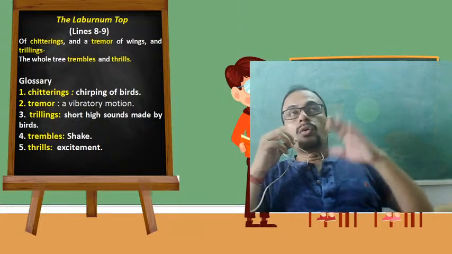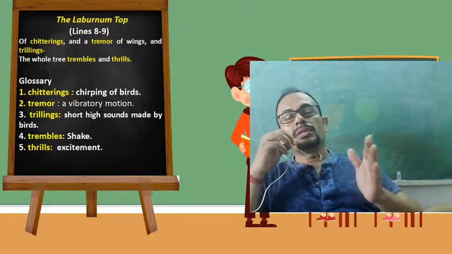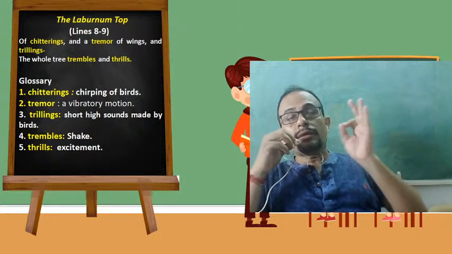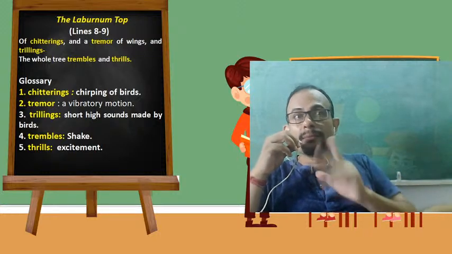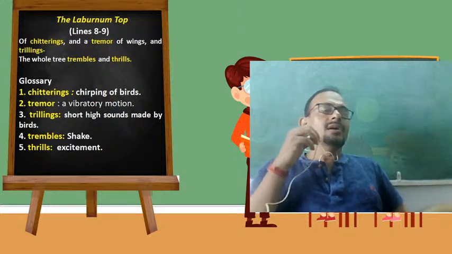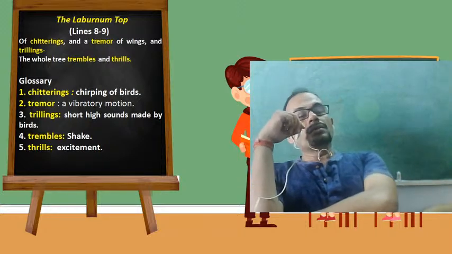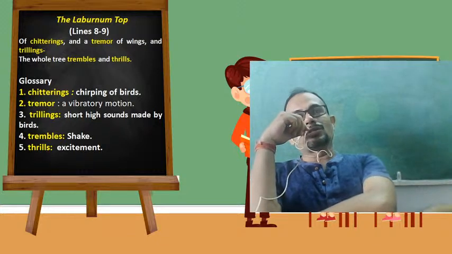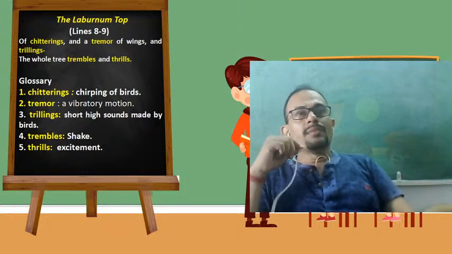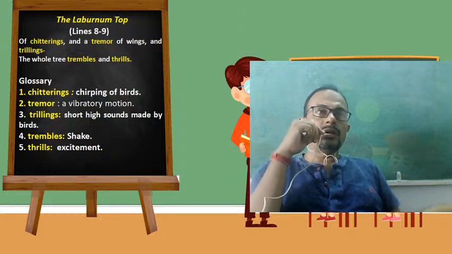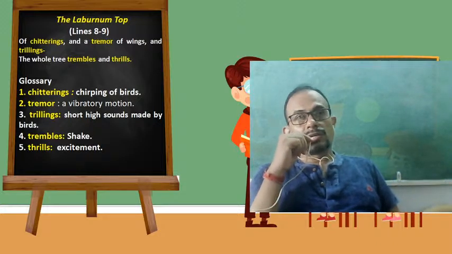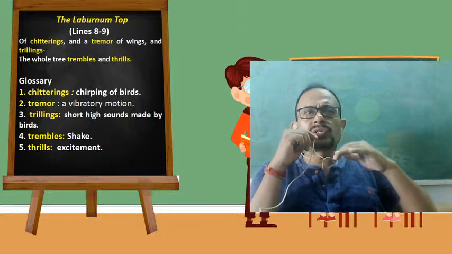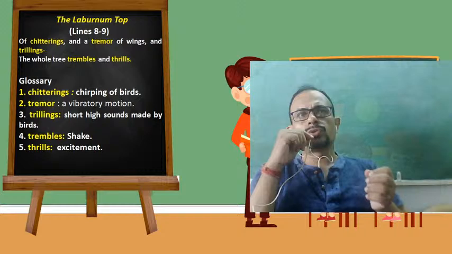Why? Because with the naked eye, dear students, it's not possible for a human being to see 10,000 daffodils at a time. But the poet is saying it is possible. He is saying 10,000 daffodils I saw at a glance. So this is hyperbole. Similarly, the poet is also using here a figure of speech or a literary device, which is a hyperbole. He says the whole tree trembles and thrills.